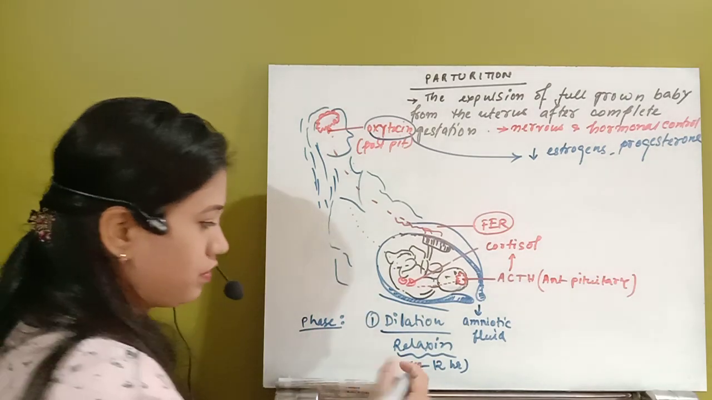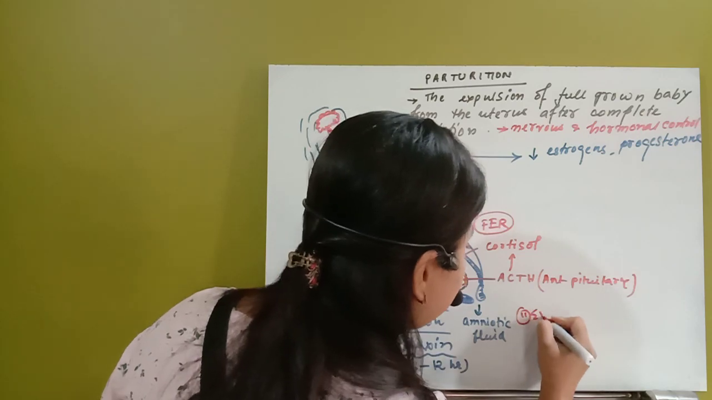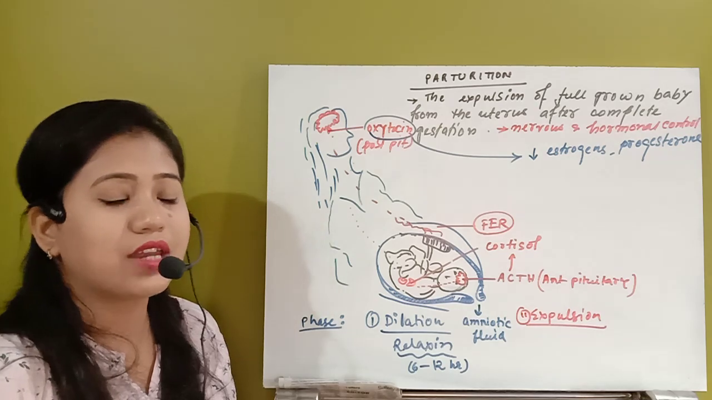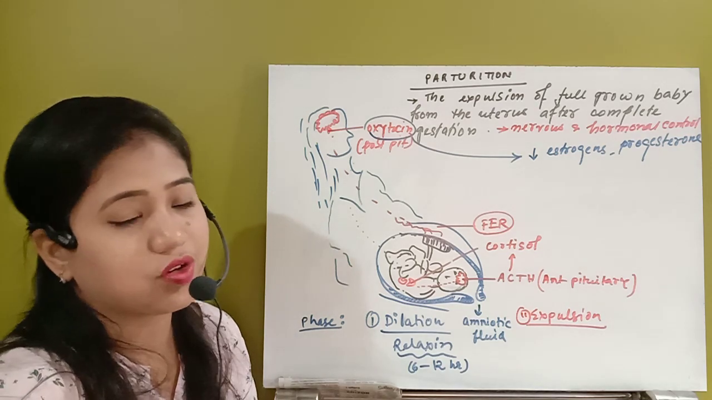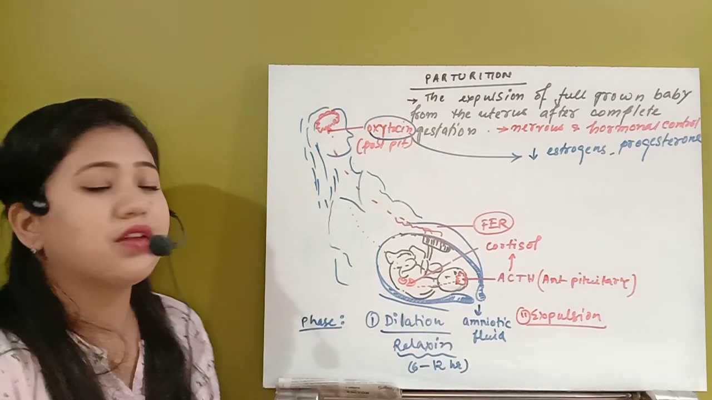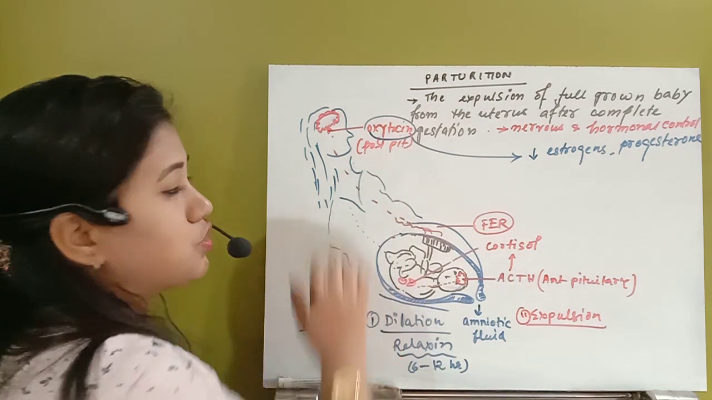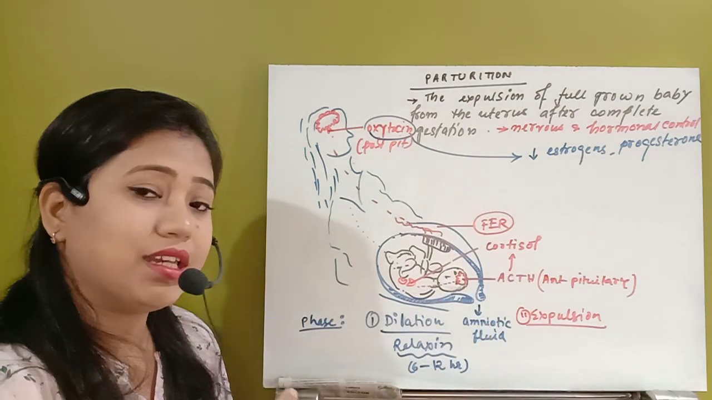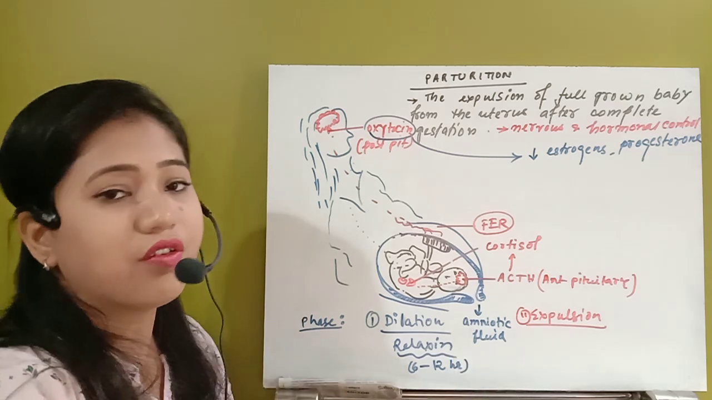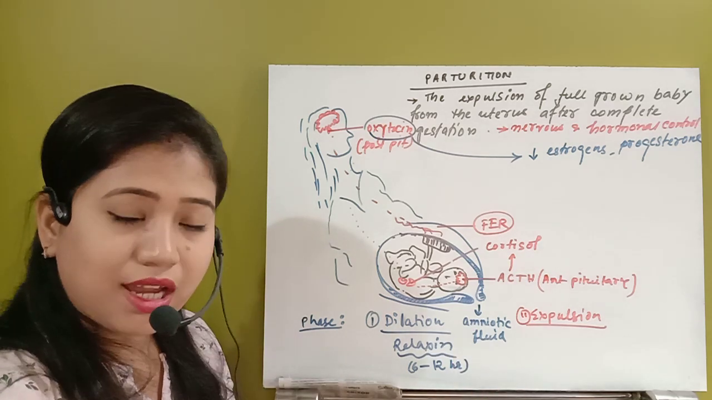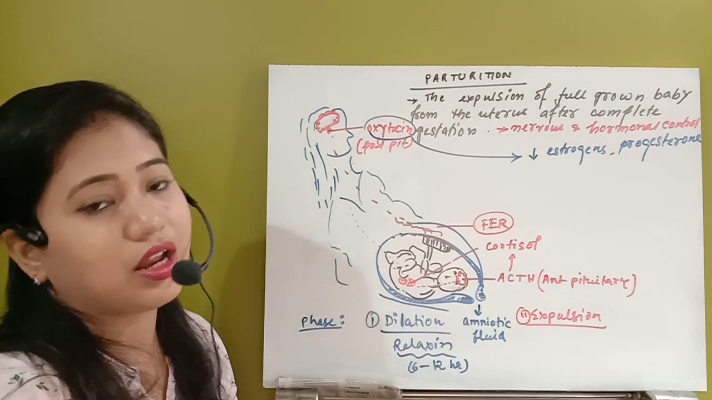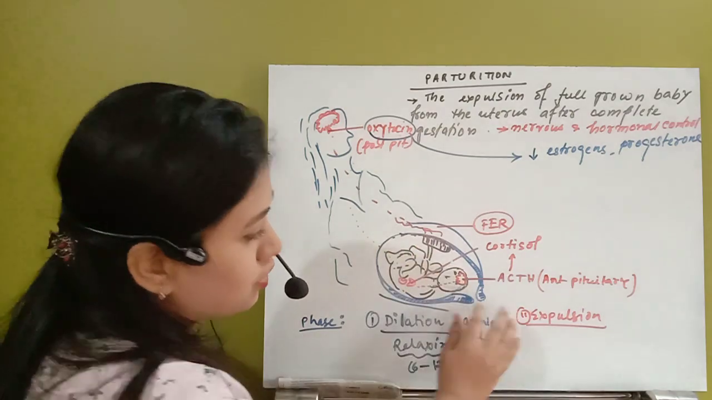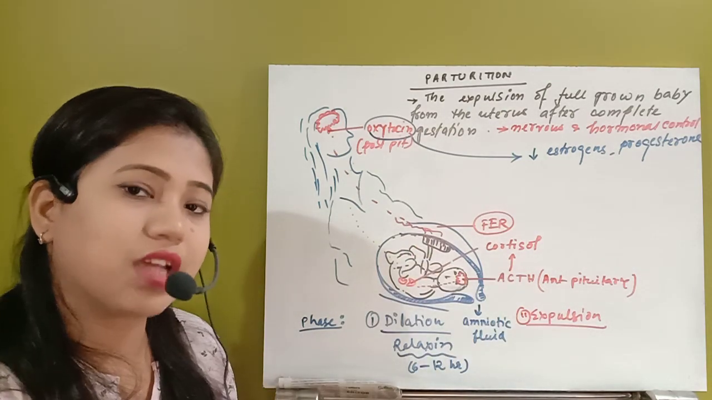After this dilation phase, the second phase is the expulsion phase. So what happens in the expulsion phase? Within 10 or 20 minutes, within half an hour, this expulsion phase will complete. Whenever this oxytocin hormone is released from the mother's posterior pituitary, the level of estrogen and progesterone will decrease, and at that time a severe contraction will occur in the uterine lining, and whenever this uterine lining contracts, the baby will start to come outside. From this region, the baby will start to parturate outside. That means it will just come outside.